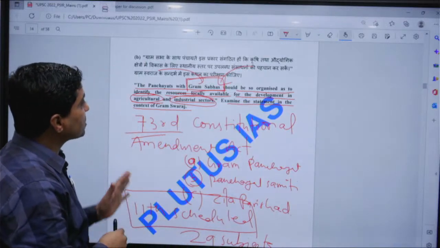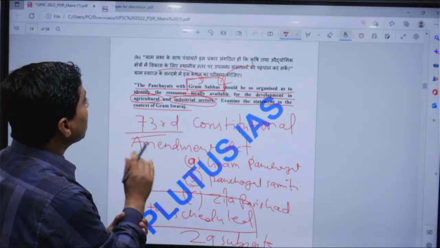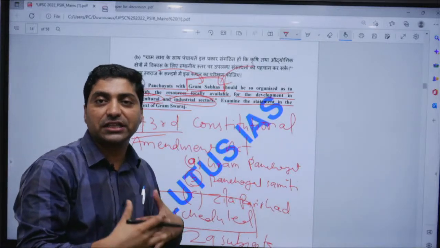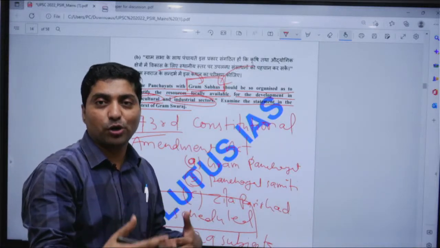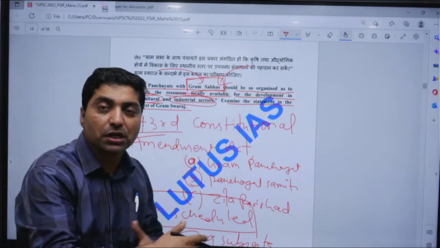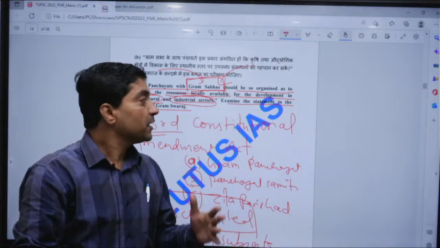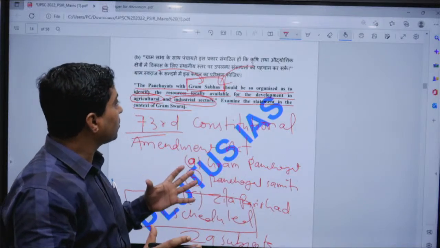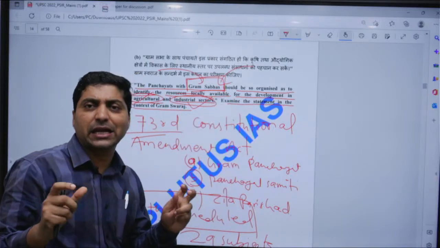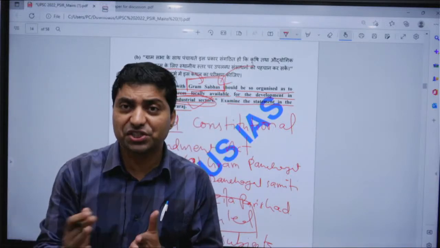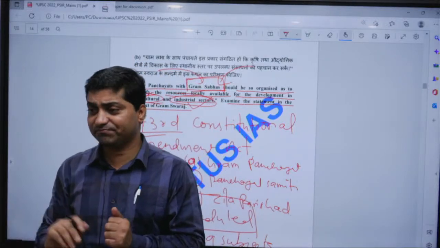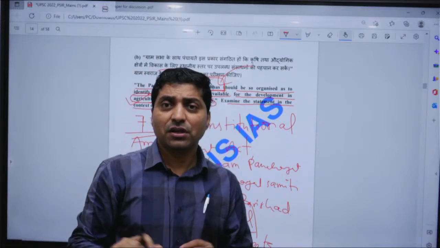Now if you examine the statement, if the Gram Sabha or the Panchayati Raj should be promoted in such a way that they can use the local resources for development of agriculture and small scale industry, for example fisheries, dairy products, small handicrafts.